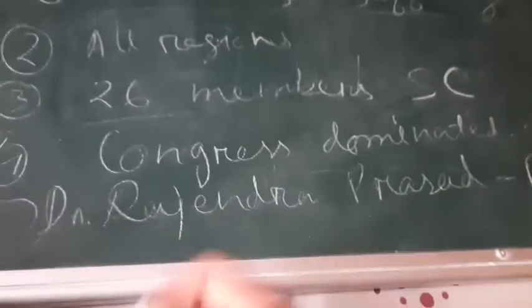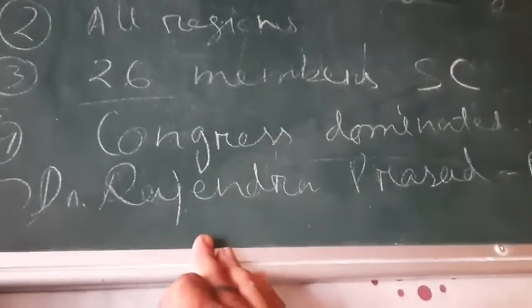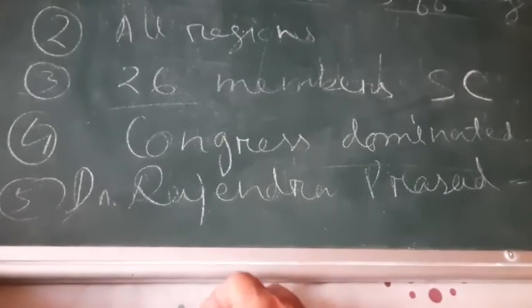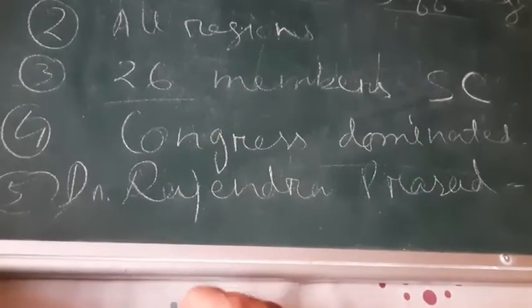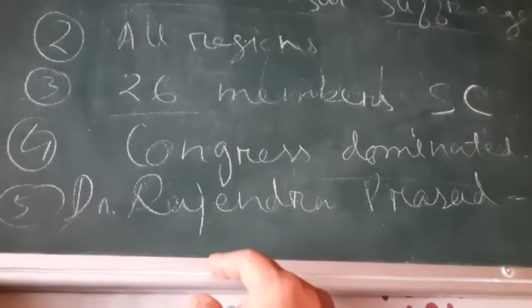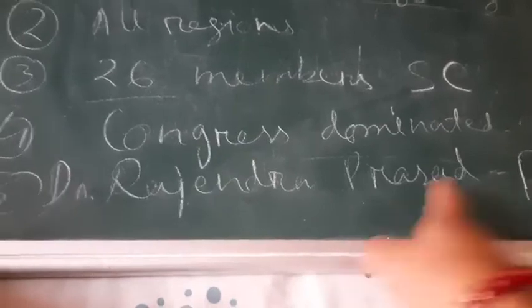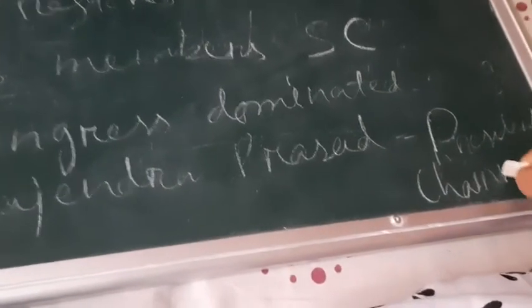Clear? Other members are also there like Jawaharlal Nehru, Sardar Patel, Abdul Kalam Azad, okay, and Dr. B.R. Ambedkar. They are also the members of the Constituent Assembly. But Rajendra Prasad was the president, or you can say chairman, of the Constituent Assembly.